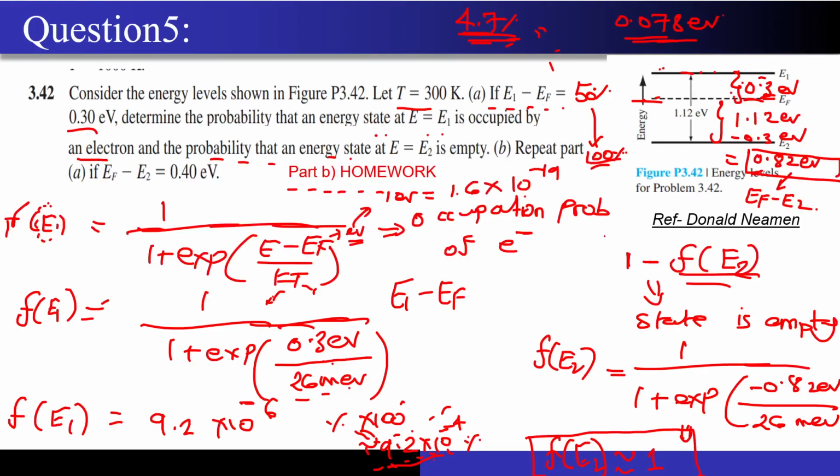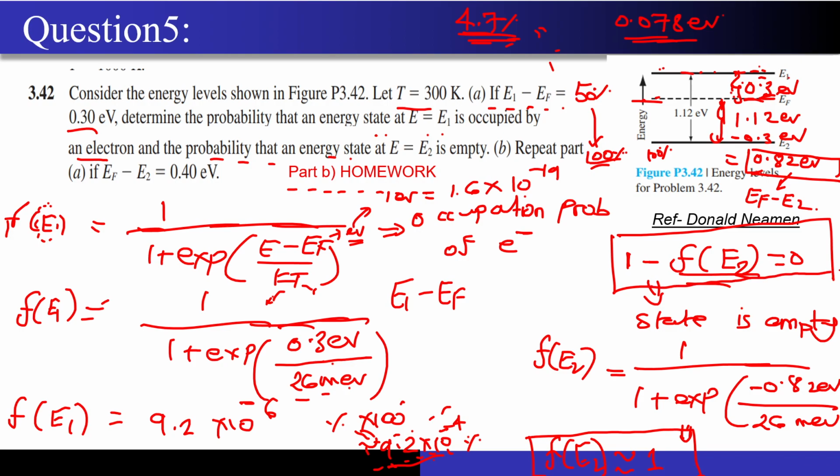So if I move almost triple the distance of this 0.3 electron volt, of course I am expecting the other answer, that the probability of occupation should reach close to 100%, right? And that is why this answer makes sense, that I got the probability of occupation of that particular state by the electron as 1, and that's why 1 minus f of E2 will reduce down to 0.